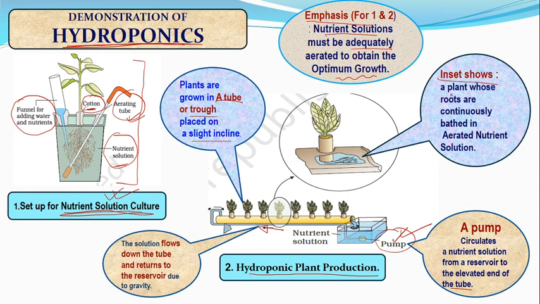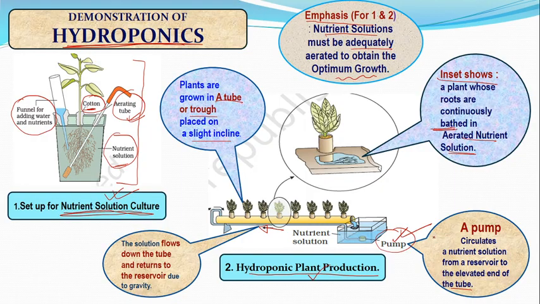Yes, it shows the plant whose roots are continuously in a bath. Why is it bathing? Because if it bathes, then only it will get the nutrients, isn't it? And the aerated nutrients are there. So in this way, this is the important information regarding hydroponics plant production.